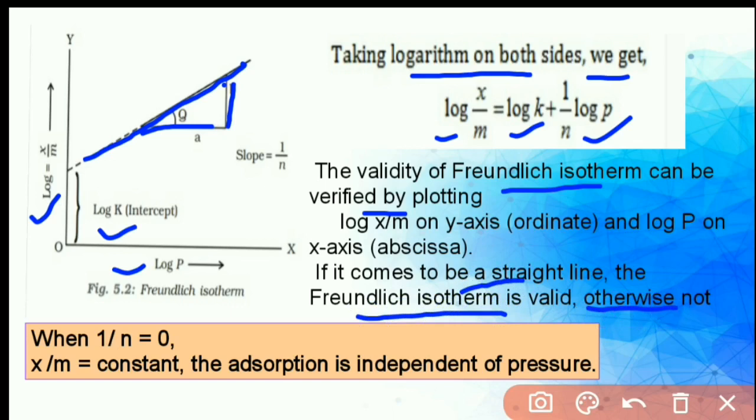The Freundlich isotherm explains the nature of adsorption by the factor 1 by n. When we take 1 by n equal to 0, x by m is constant. The adsorption is independent of pressure. So here when we increase the pressure, adsorption is constant when the value of 1 by n is equal to 0.